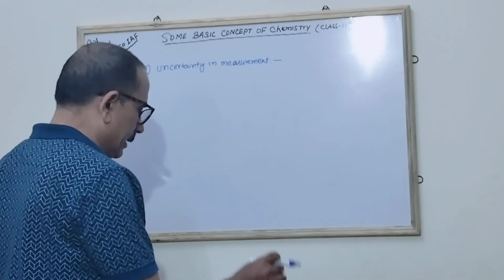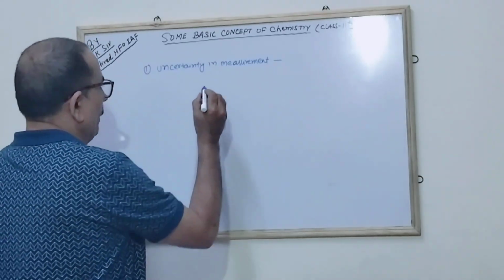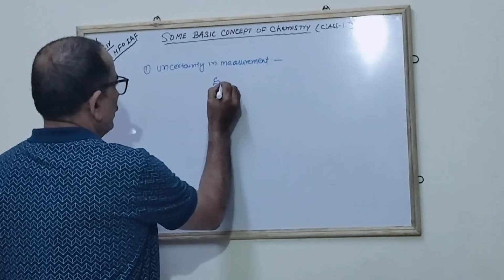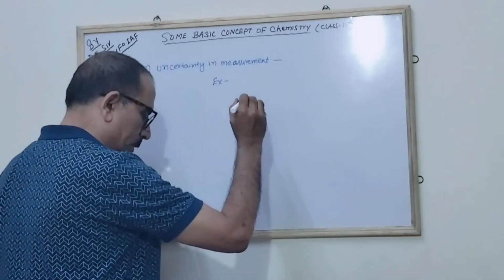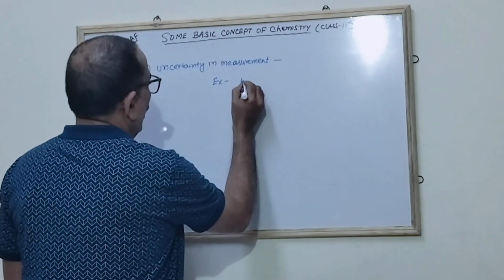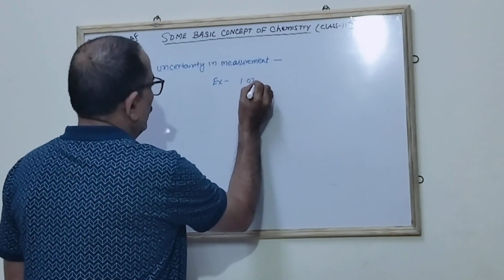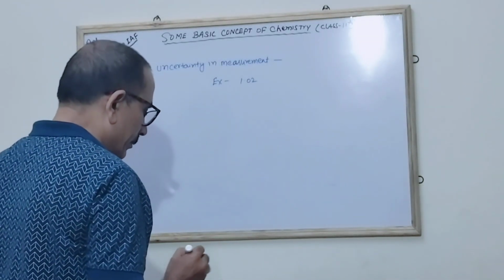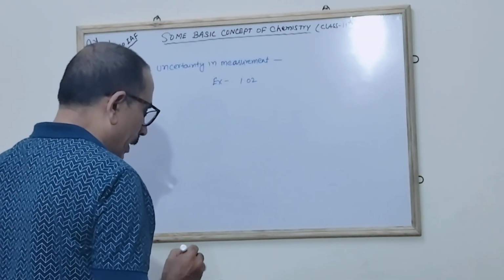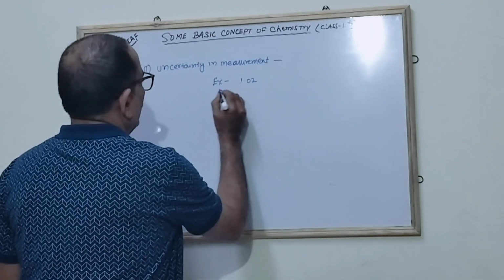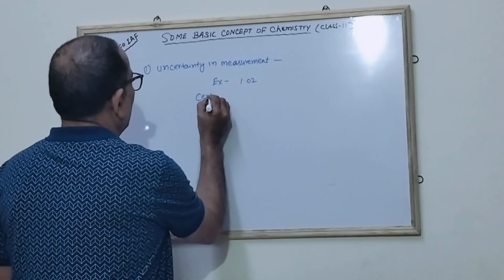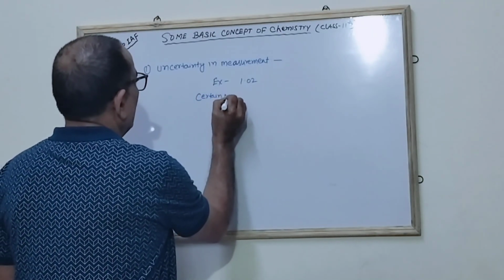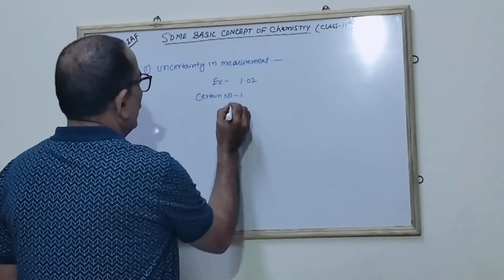What we say? The certain numbers are there. Example, I will give you. Suppose I say 1.02, and I say the certain number is 1.